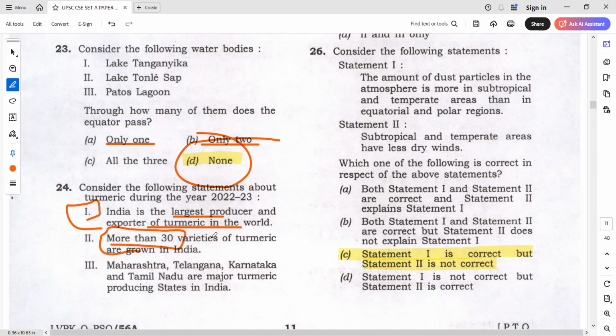More than 30 or more than, especially in that AIB, more than 120 countries, more than 100 countries. We have already done that technique. So more than 30 varieties, is it plain or not plain? More than 30 varieties already discussed in the class, already discussed in the prelims mentorship, already given some questions based on more than 30 in the prelims mentorship as well. Okay. So definitely there is no doubt in this. And here Maharashtra, Telangana, Karnataka, Tamil Nadu. You already know Telangana are major.